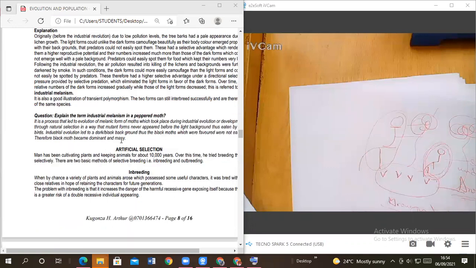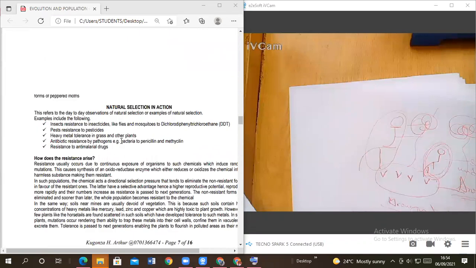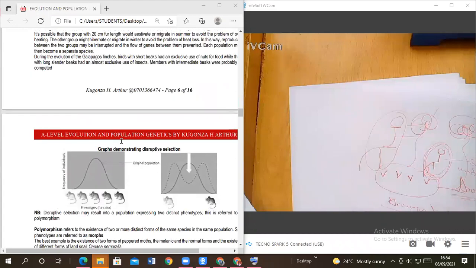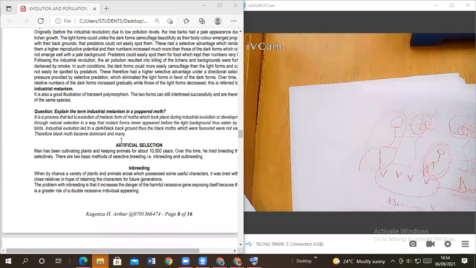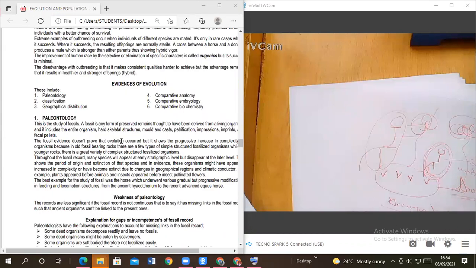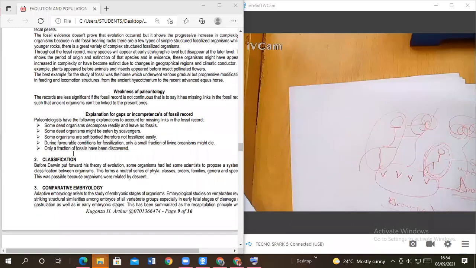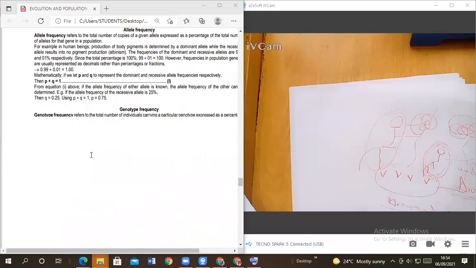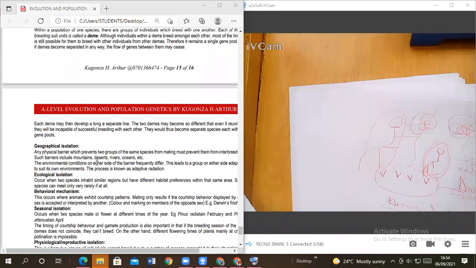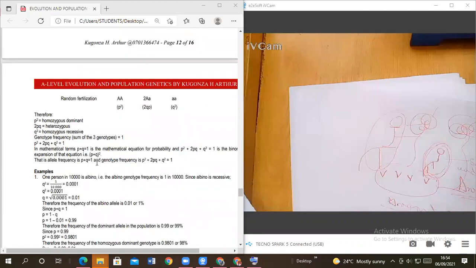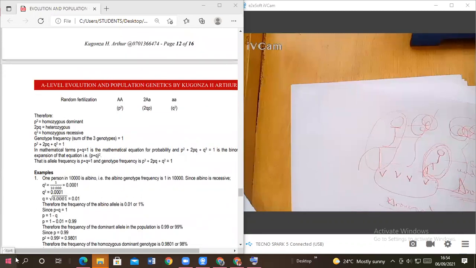Next time we meet, we shall go until evidences of evolution. Almost we shall have finished evolution. Therefore, for you on the safe side, things are moving on well, and that topic is good, and each year they will pick a question from there. Therefore, make sure you understand it well, because these are things everyone can see in the environment and it is taking place.